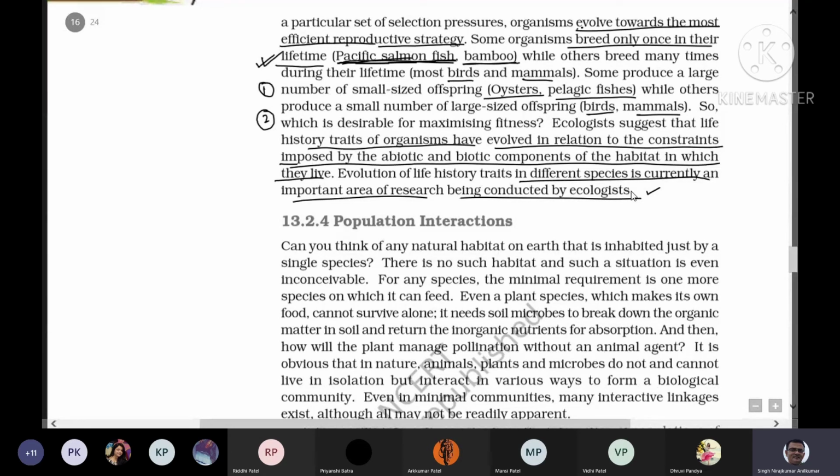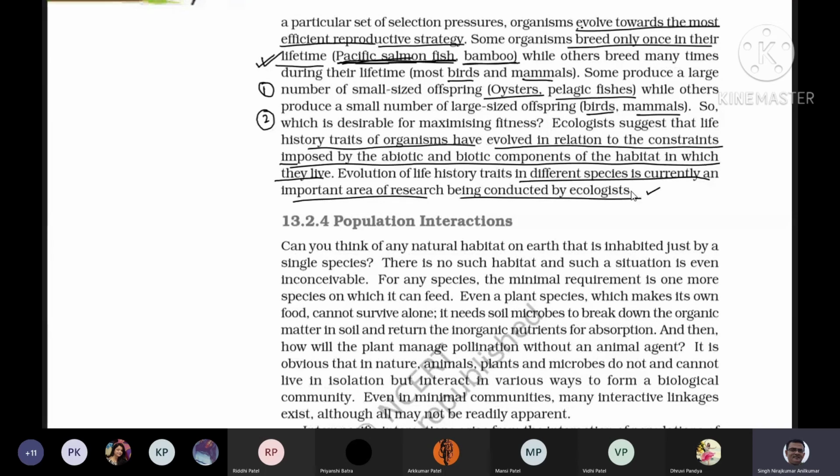Depending upon the habitat, a large number of small-sized offspring is good for oysters and pelagic fishes, whereas for birds and mammals, producing a small number of large-sized offspring is also good, suitable to their habitat and their interaction with abiotic and biotic components.